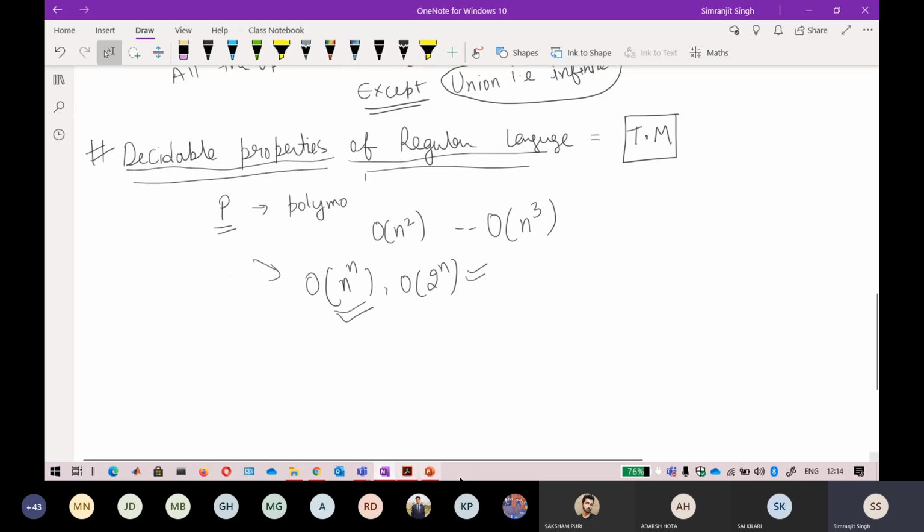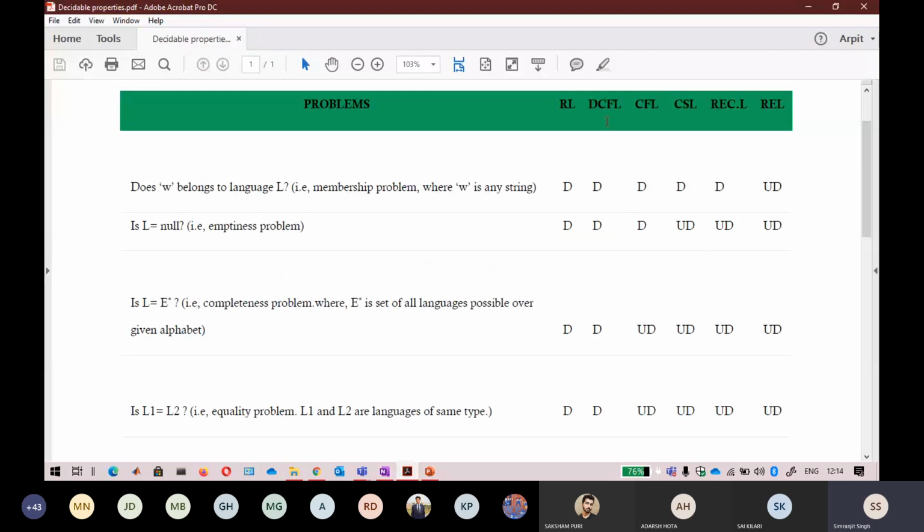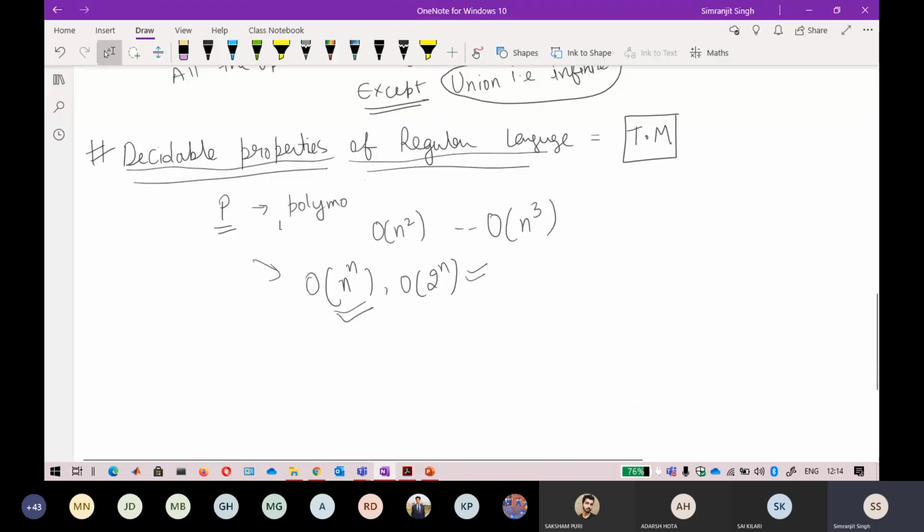There are also decidable properties that exist for other languages, written here as DCFL, CFL, CSL, RC, RECL and REL. Don't worry about that part right now. Just concentrate on this one. After the Turing machine is completed, I will repeat that part.